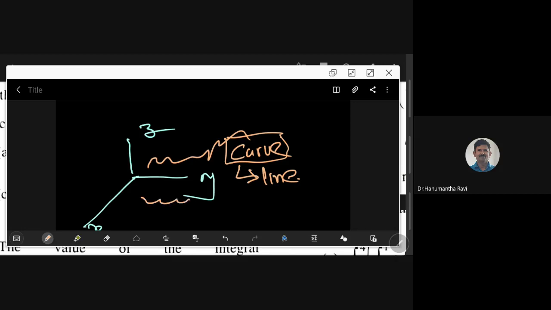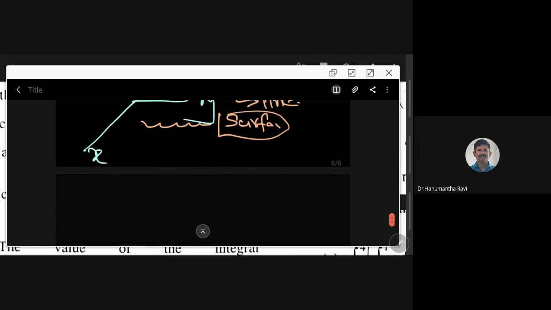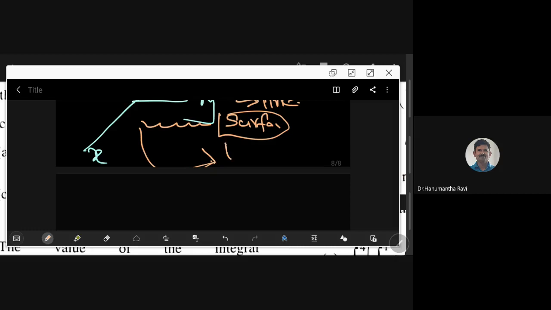Then the other one is a surface. So if I say a curve, you can think about a surface. And the third one is a volume. So the region can be a volume.